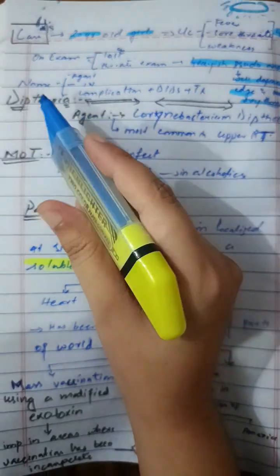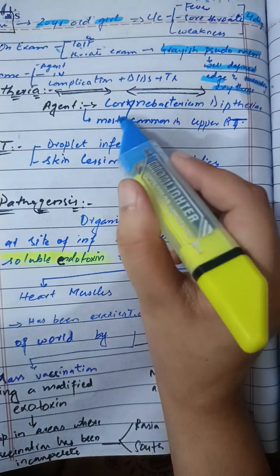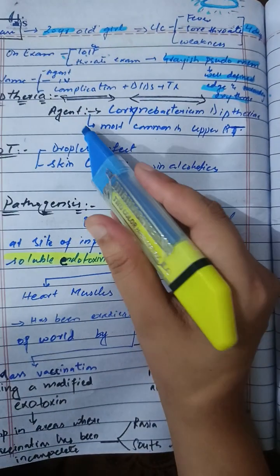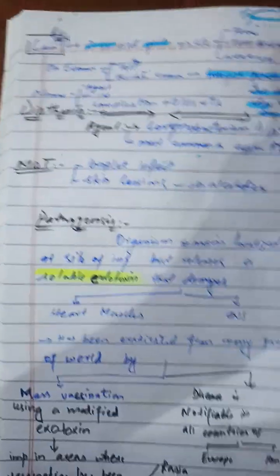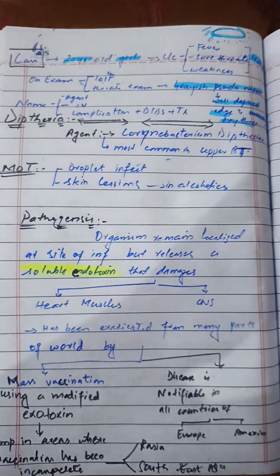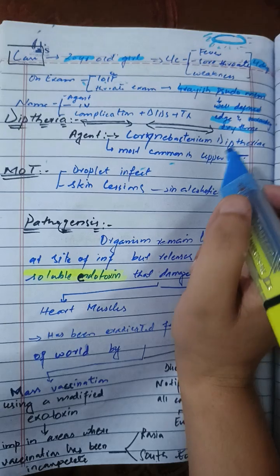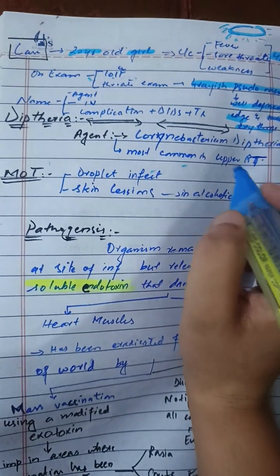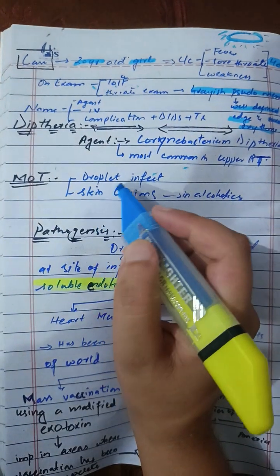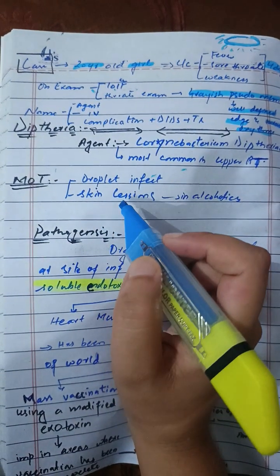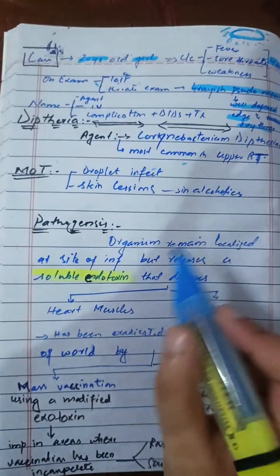The agent responsible for diphtheria is a bacteria called Corynebacterium diphtheriae. It most commonly causes infection in the upper respiratory tract. The mode of transmission is by droplet infection or through skin lesion. In skin lesion, it is most common in alcoholics.